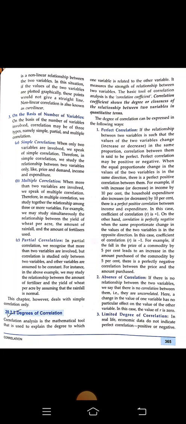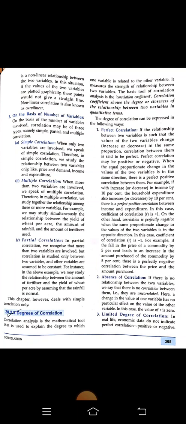So correlation, or you can say correlation coefficient, shows us the degree or closeness of the relationship between two variables in quantitative terms. One is perfect correlation.